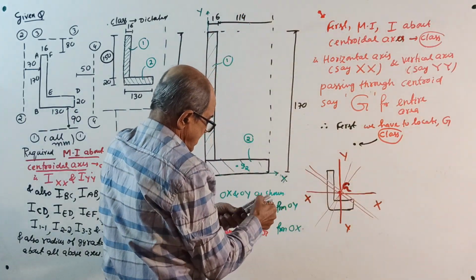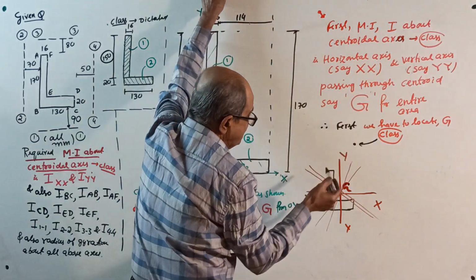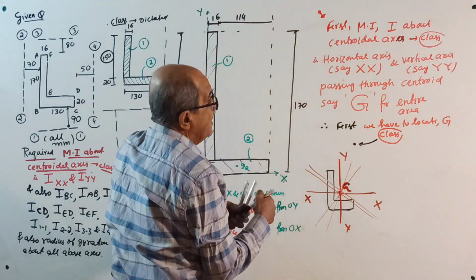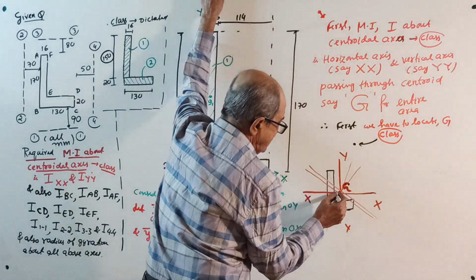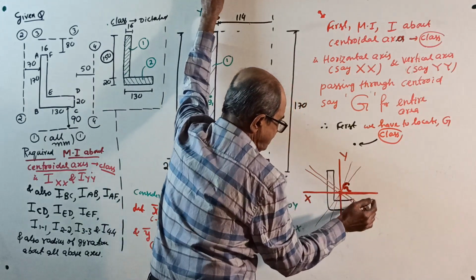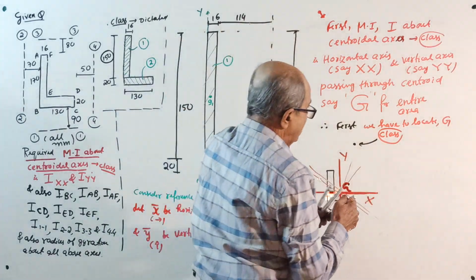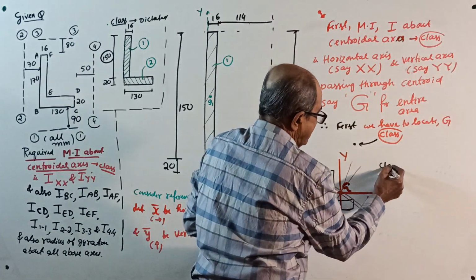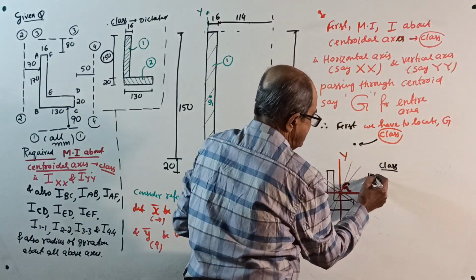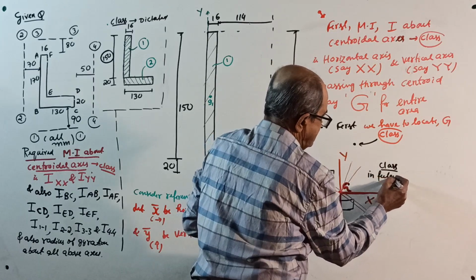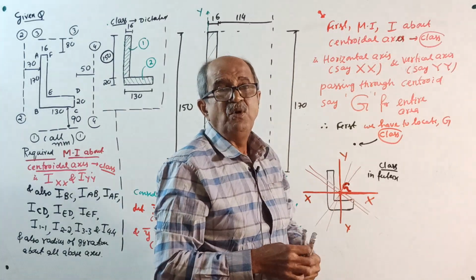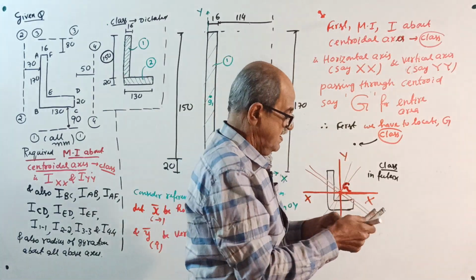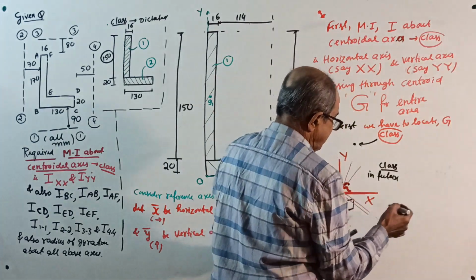In the class, from now onwards it's understood: if they ask for horizontal centroidal axis, write it this way. In future, if they mention centroidal axis in the question, it is understood.